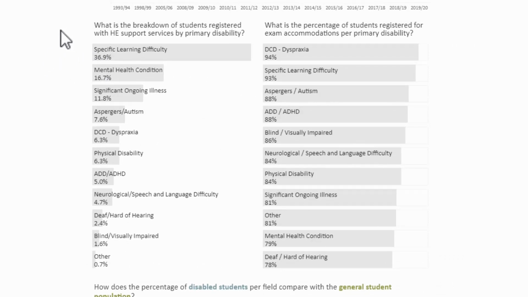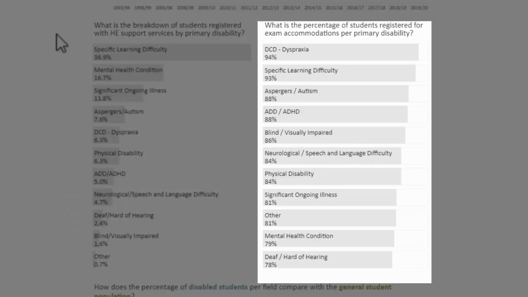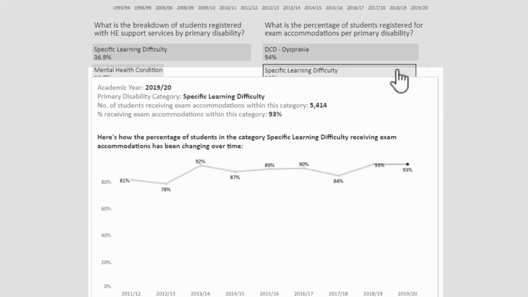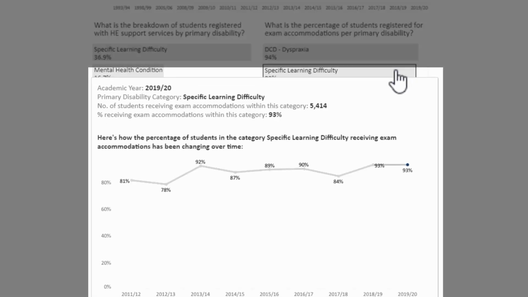Equally, what we can see is the percentage of students registered for exam accommodations by primary disability, and we can do exactly the same thing with that. So if we hover over, we can see the different percentages over time. So as I hover over specific learning difficulty here, what I'm getting is the percentage of those with a specific learning difficulty who actually received exam accommodations over time.